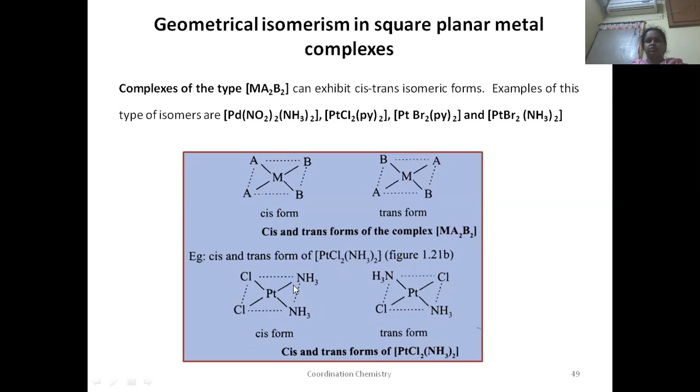When they are on the adjacent side or same side, they are known as cis form. When they are in the opposite directions, it is known as trans form.